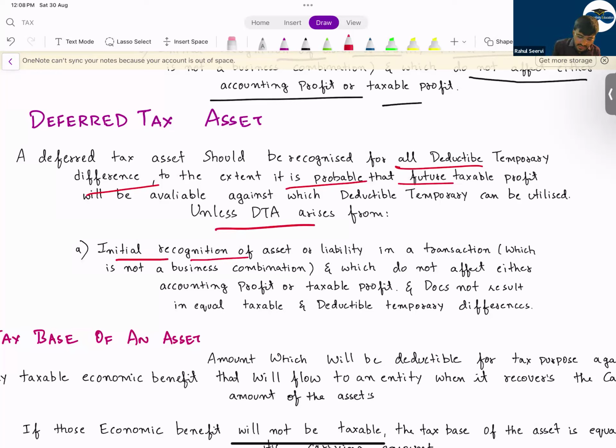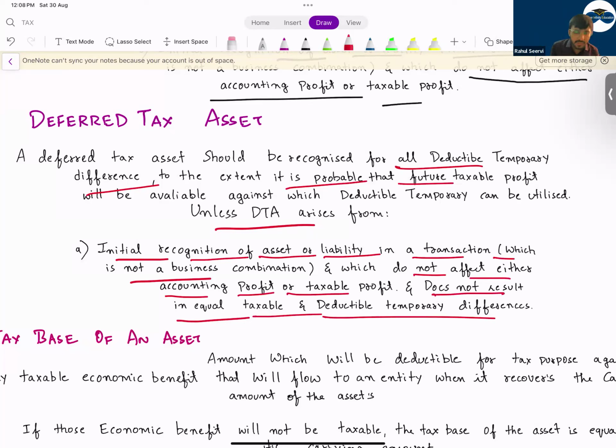Unless it is the initial recognition of an asset or liability in a transaction which is not a business combination and which does not affect either accounting profit or taxable profit and does not result in equal taxable or deductible temporary differences. All three conditions should be satisfied. It should be an initial recognition of an asset or liability, and it should not be a business combination transaction. It should not affect the accounting profit and taxable profit, and it should not create equal taxable and deductible temporary differences. If it creates equal taxable temporary differences, we will record it, like in the case of your lease and your provision, we have seen this.